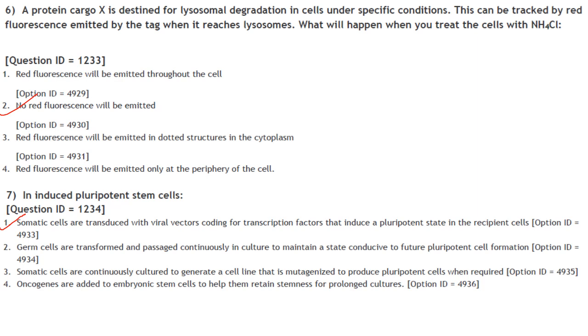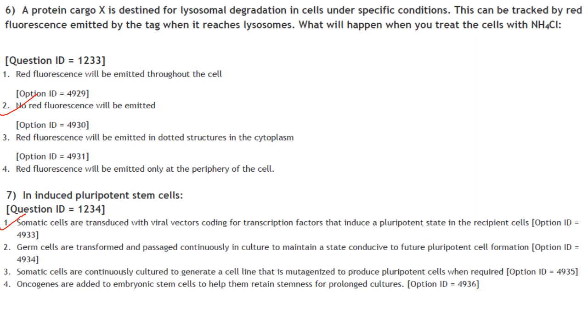And next one. A protein cargo X is destined for lysosomal degradation in cells under specific condition. This can be tracked by red fluorescence emitted by the tag when it reaches lysosome. So when the protein cargo X reaches lysosome, it will be in contact with the acid phosphatases as well as the acidic pH condition inside the lysosome. And this lysosomal degradation can be tracked by red fluorescence that is emitted by the tag attached to the protein cargo X.